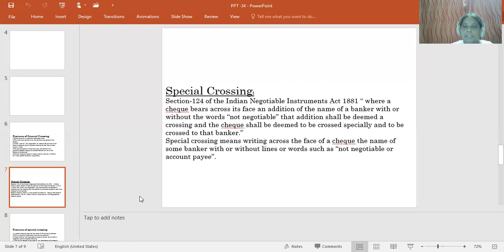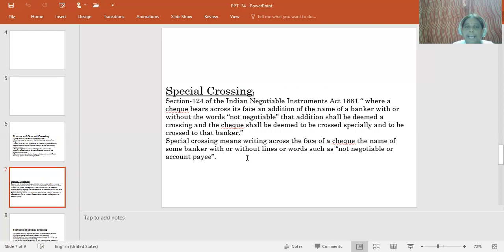Special crossing means writing across the face of the check the name of some banker, with or without the lines, and the words such as "not negotiable" or "account payee".